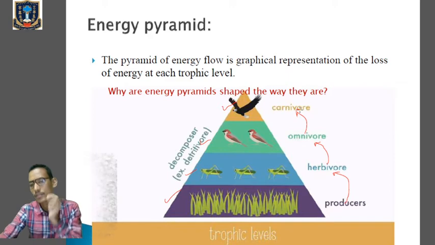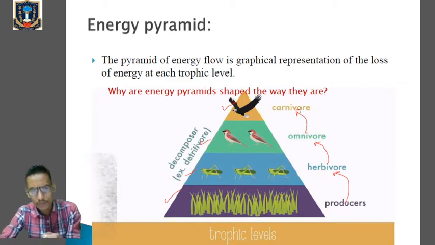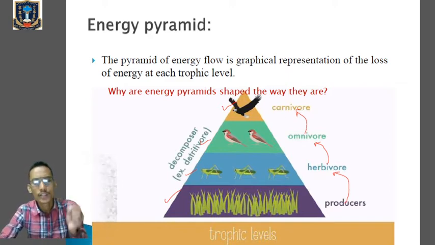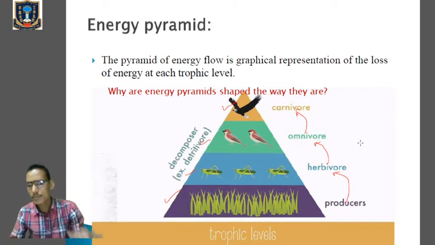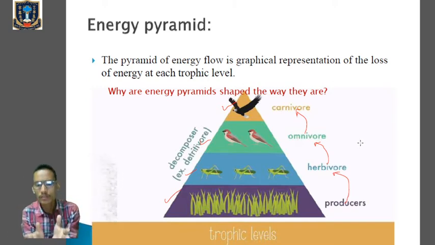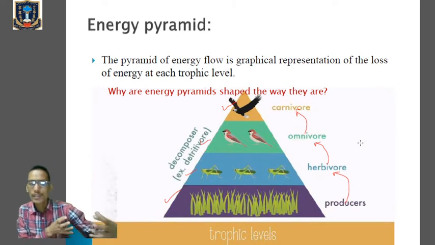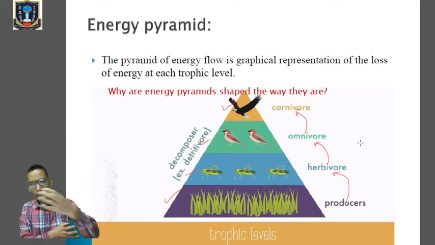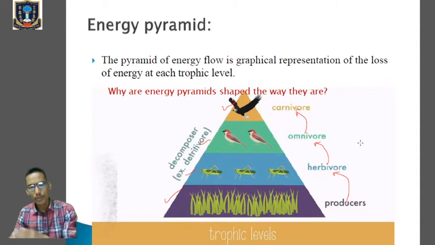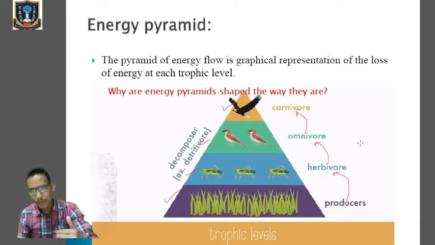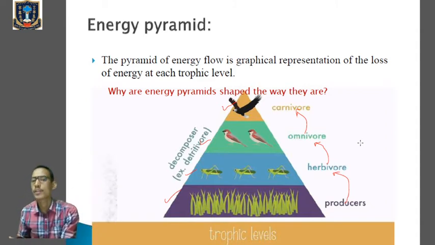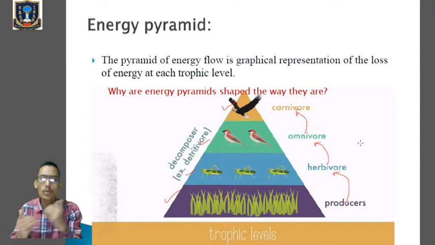Only 10% of energy will be transferred from one trophic level to the next trophic level, and therefore the maximum amount of energy will be stored by the producers. Clear? Because they are the ones performing the process of photosynthesis. So they are converting the solar energy into chemical energy and they're storing it. So whenever the herbivore feeds on the producers, a small amount of energy will be lost. From herbivore to omnivore, similarly, a small amount of energy will be lost. So this process usually goes on.